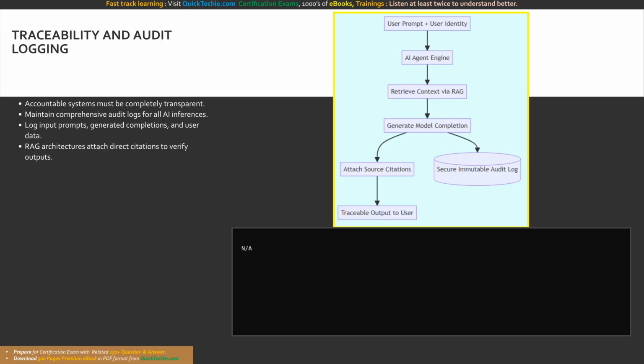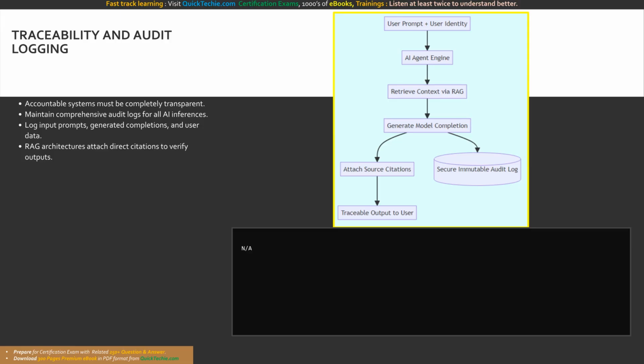Every single time a user interacts with the system, the application must persistently log the exact input prompt, the contextual data retrieved to augment that prompt, the specific model version used for inference, and the raw probabilistic output generated by the language model. When utilizing advanced patterns like retrieval augmented generation, commonly known as RAG, accountability means explicitly tying the model's responses back to your original source documents. Your system must be engineered to attach direct, clickable citations to the generated output, allowing users and internal auditors to manually verify the grounding data.